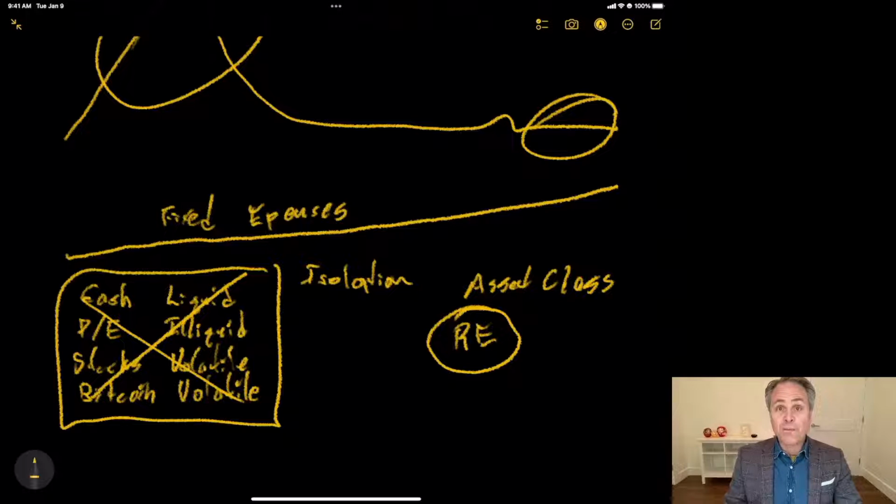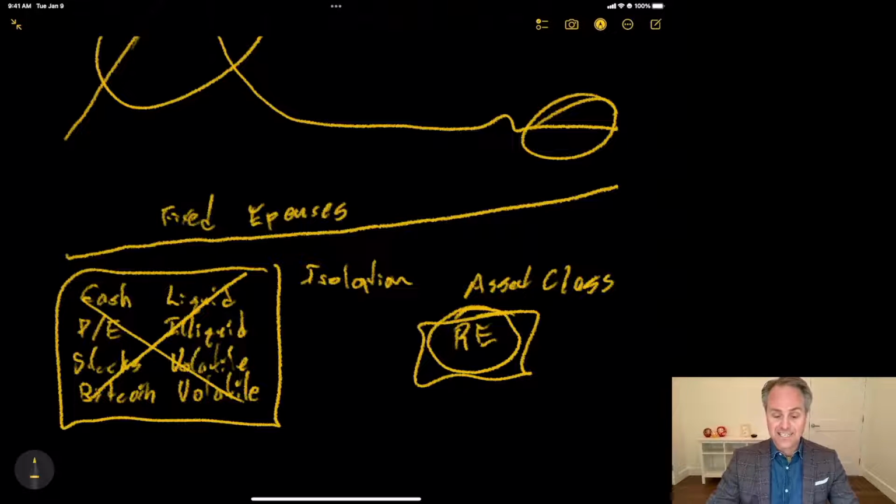So when we think about this, we've got to think that we're always looking at things from a very simplistic point of view, especially right now. What I'm saying about real estate in general may not apply to any specific real estate situation.